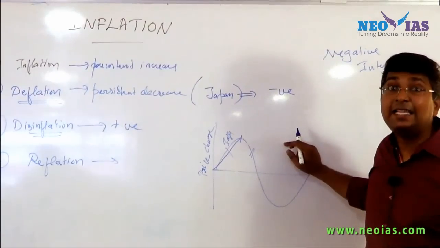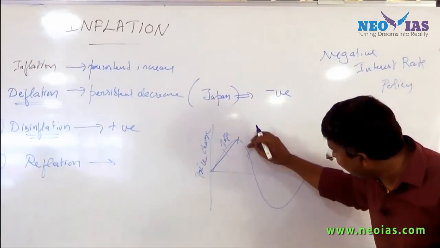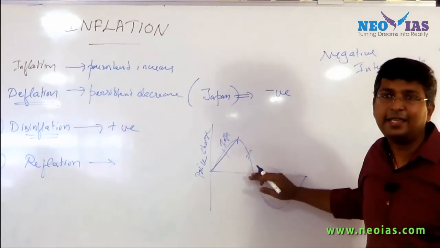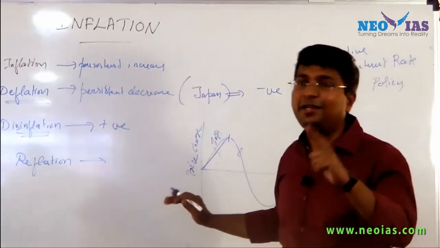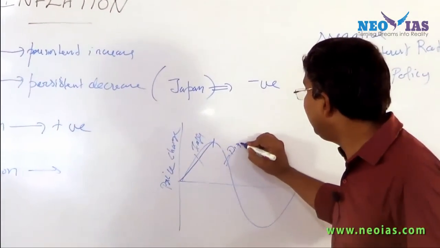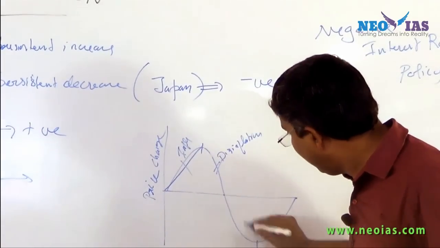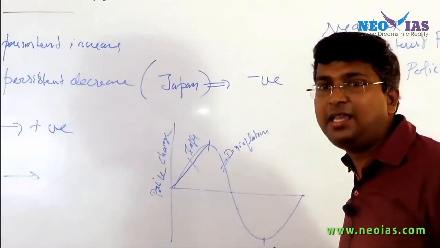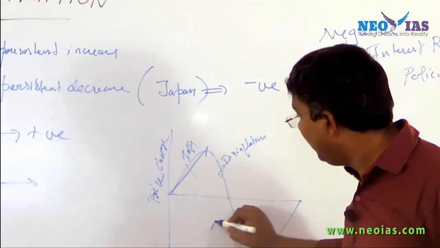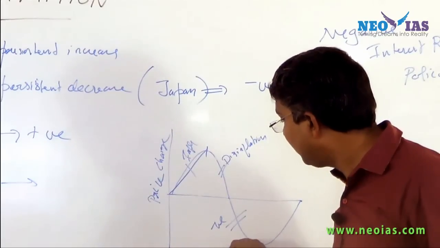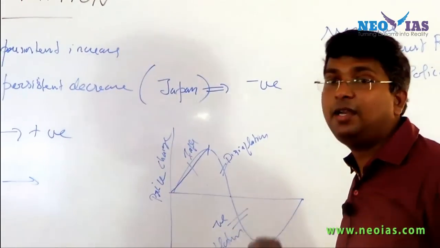It is disinflation. The inflation rate is coming down, but it is in positive territory. Now what is this, from here to here? Again the inflation is coming down persistently, but it is in negative territory. What is this? It is deflation.